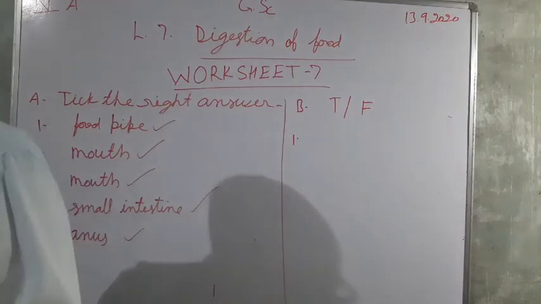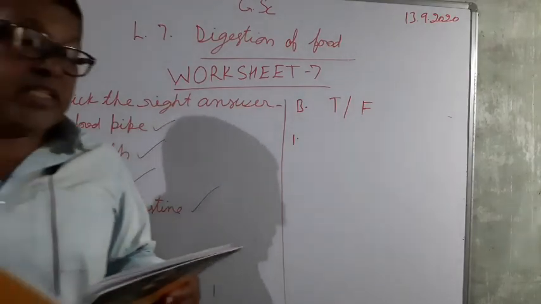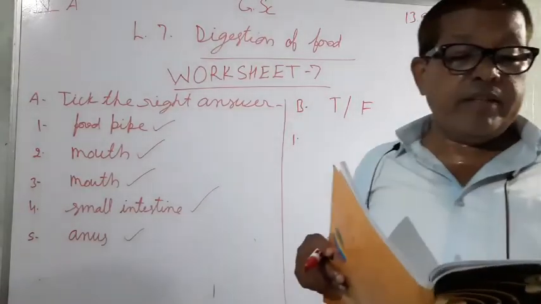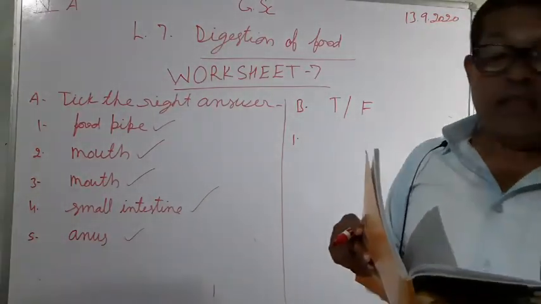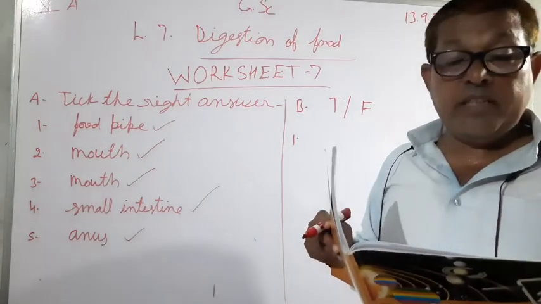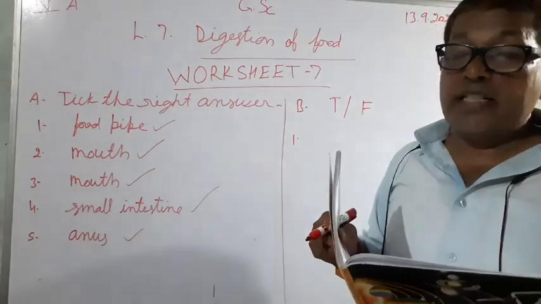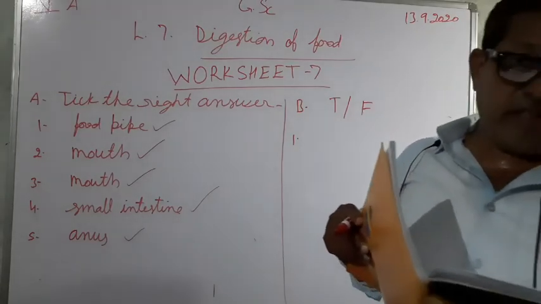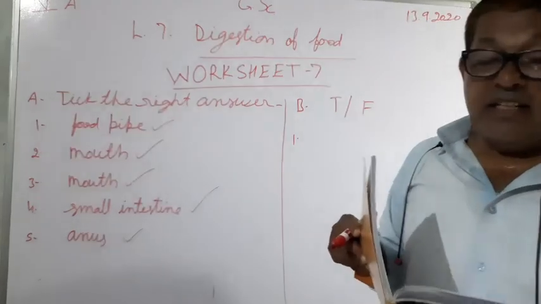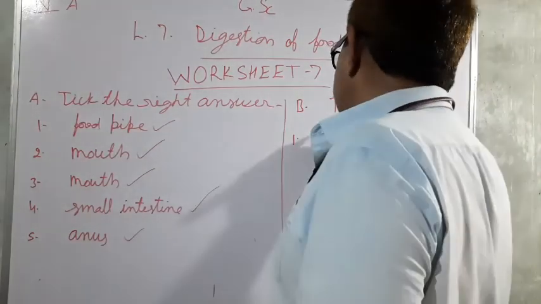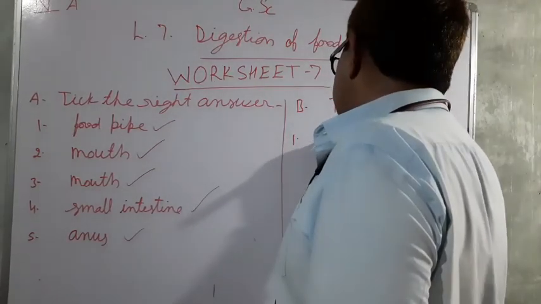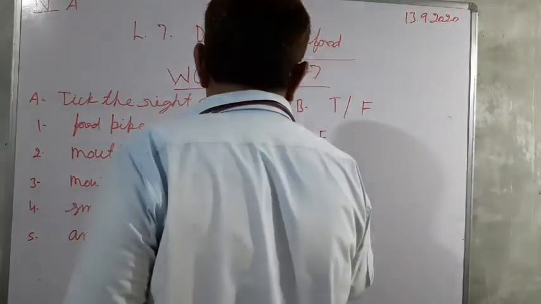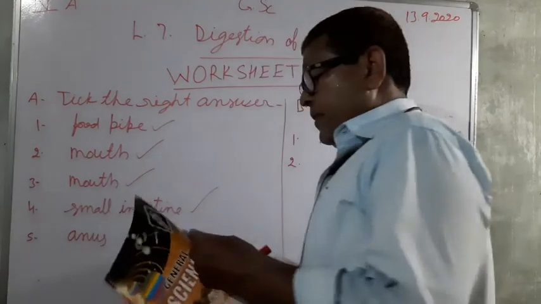First, you see, the process of digestion begins in the mouth. But here it is written the process of digestion begins in the stomach. So it is wrong. It is false, since digestion begins in the mouth, not from the stomach.